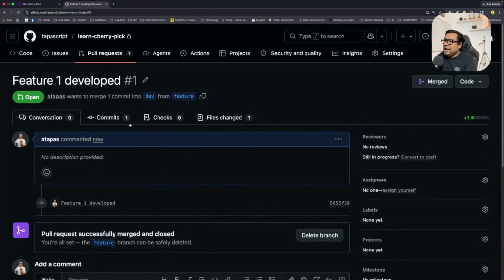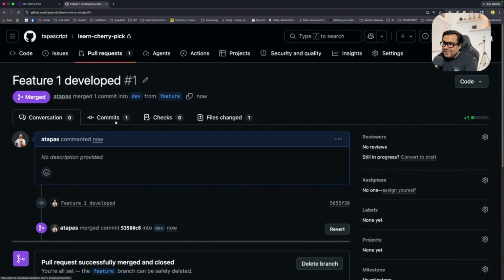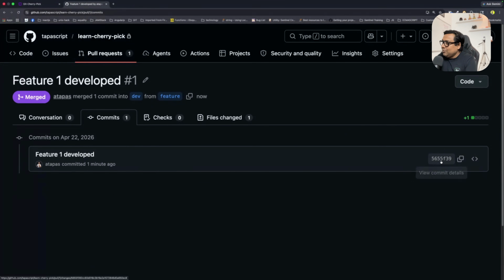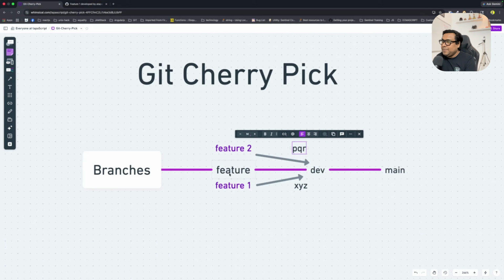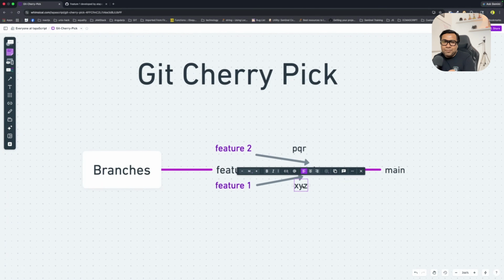Excellent. And one more thing, if I check here commits, it will show me this commit ID, right? This commit ID holds the commit that just now I merged from feature to dev. This is that commit ID. That's what I was mentioning. Some big alphanumeric number. All right. So feature1 is done.